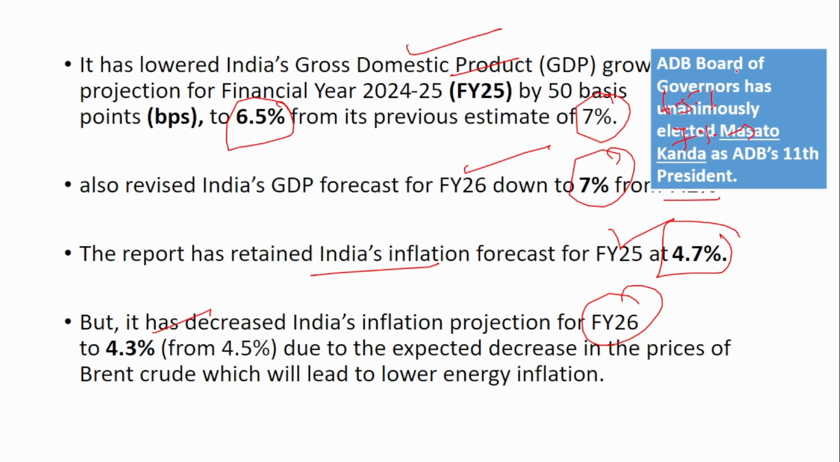The ADB Board of Governors has unanimously elected Masatsugu Asakawa as the ADB's 11th president. Remember the name, Masatsugu Asakawa.